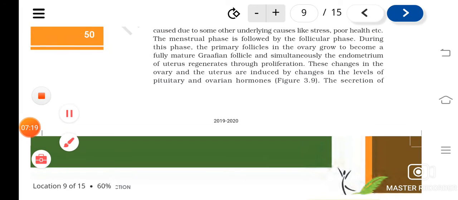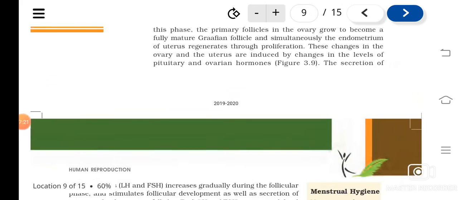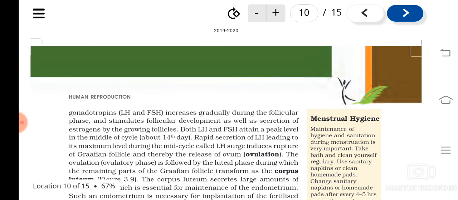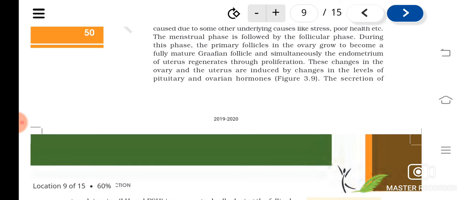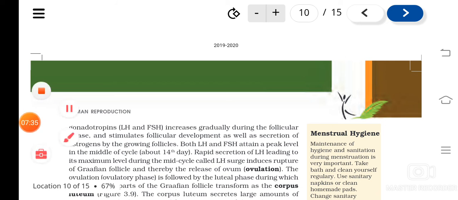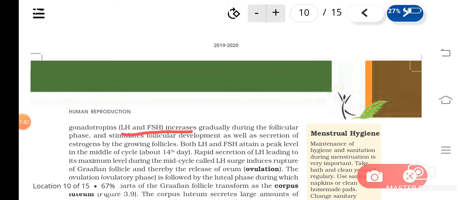Okay, so the pituitary hormones and the ovarian hormones are involved in all these processes. During the follicular stage, what happens? The secretion of gonadotrophins, what are they? LH and FSH. That gets increased, and that stimulates the follicular development, isn't it?